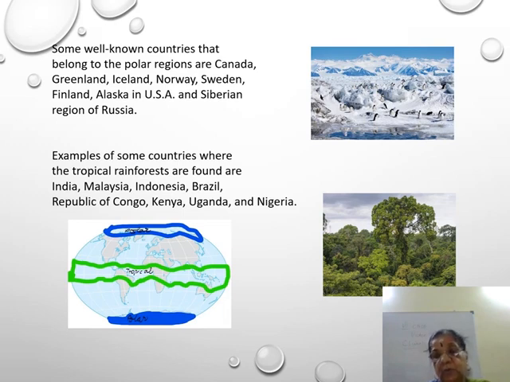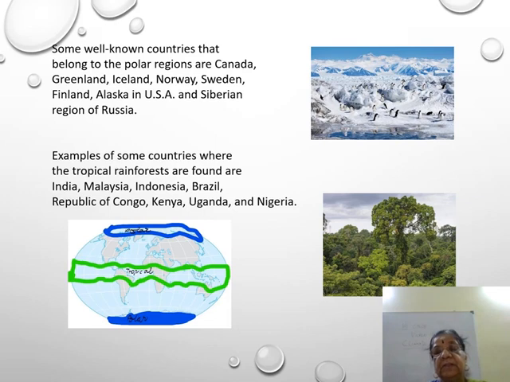So on a globe, on earth, at the opposite poles, north and south pole extremes, they form the polar region, and the middle part at the center, the equator part of the earth, forms the tropical region. Now in the first figure, you could find many penguins. These are polar regions. The animal penguin is found in polar regions. So this is the polar region.